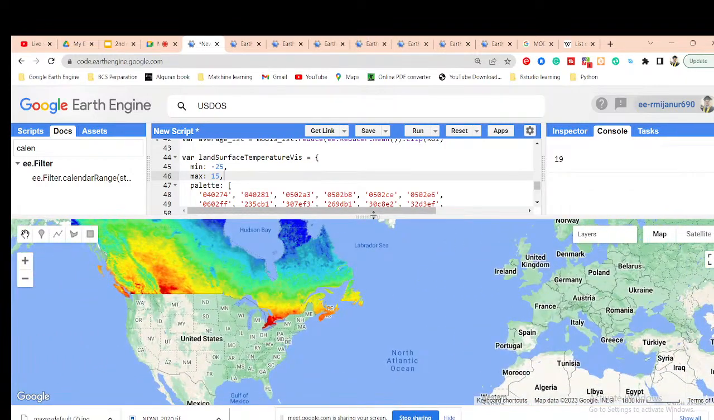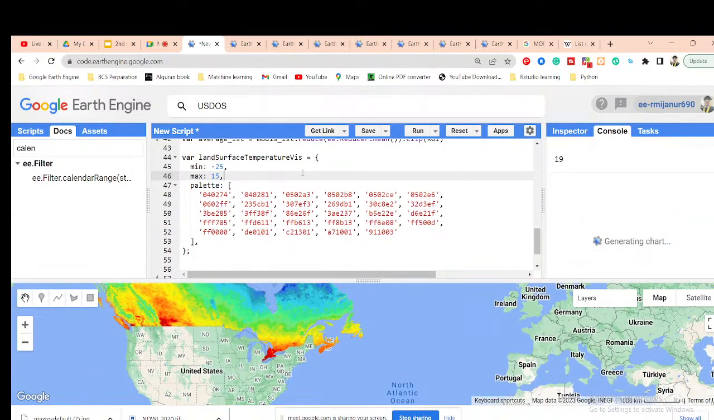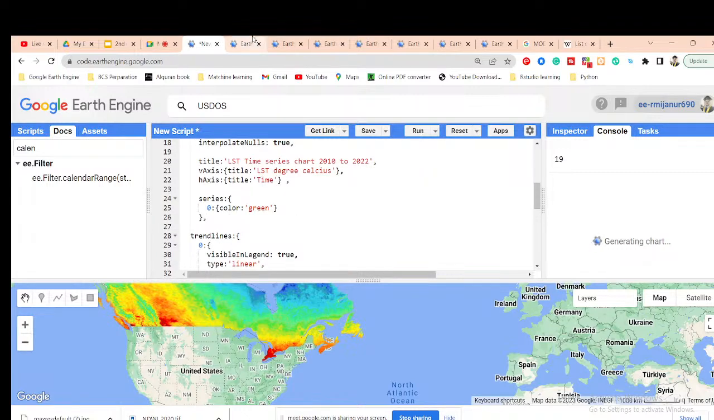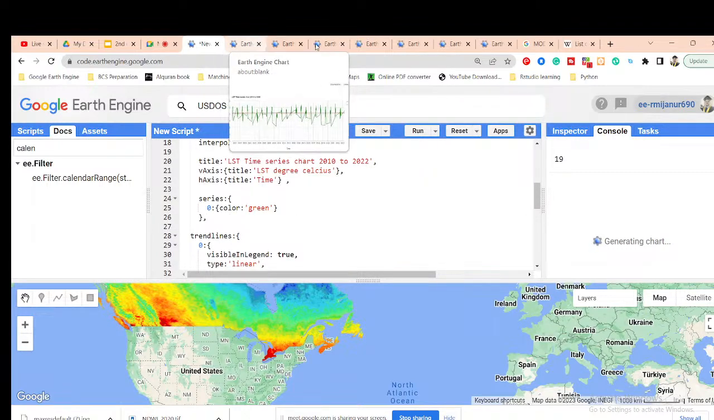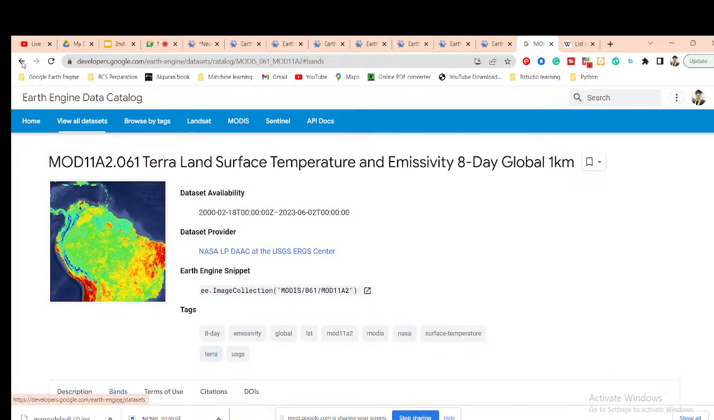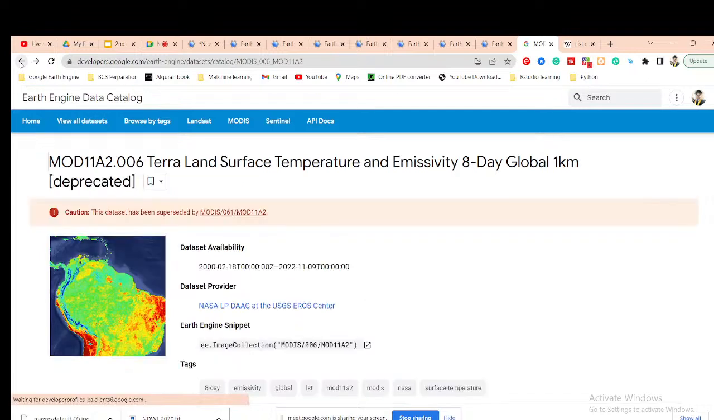Okay, so this is the process for displaying the result and also showing the time series chart. For LST and all of those data sets, we easily apply the same process. Not only for MODIS LST, MODIS also provides the evapotranspiration data set and NDVI. All of those data sets use the same process for displaying the map as well as visualizing the time series chart.